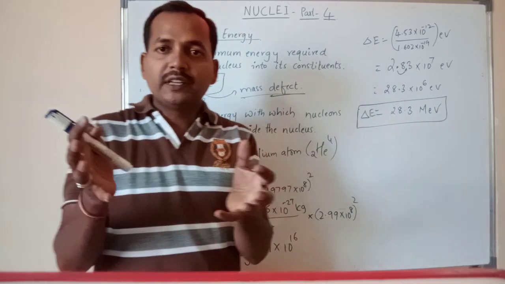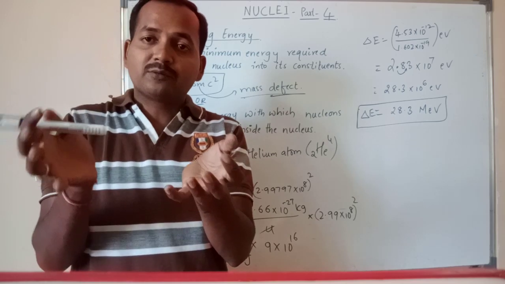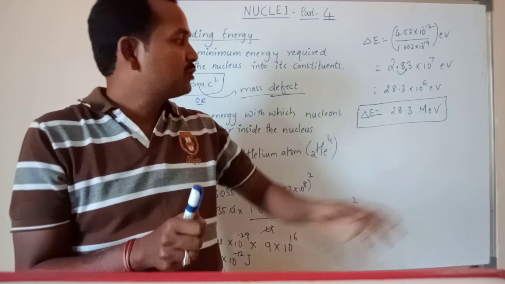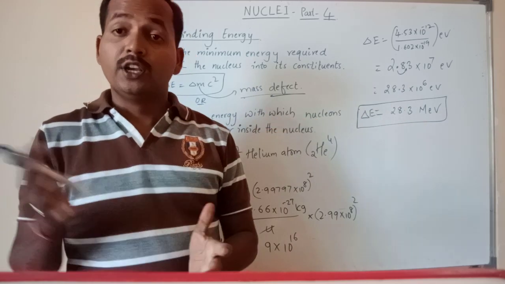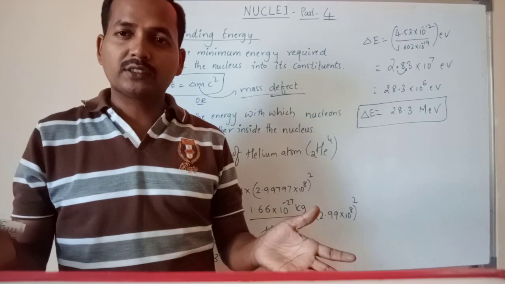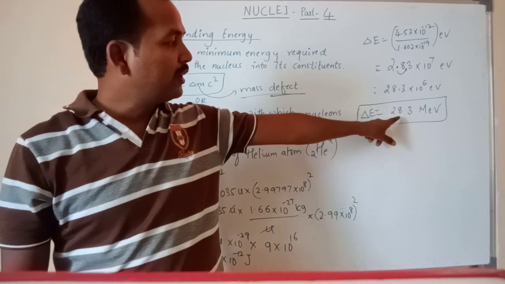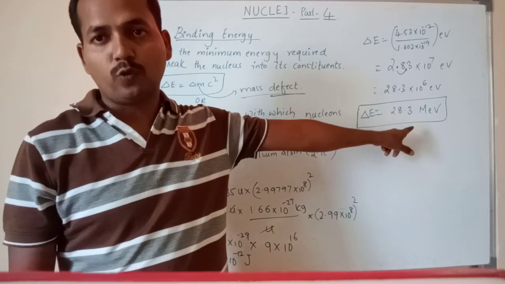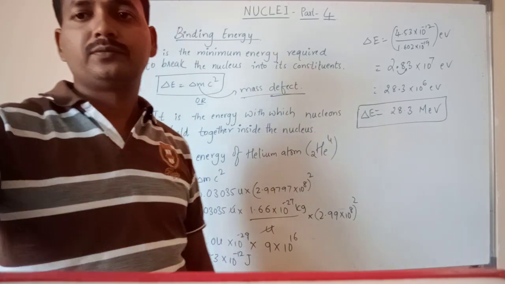Nothing but, during that combination of the nucleus, 2 protons and 2 neutrons, whatever has bound, that means it has an energy of how much? That is 28.3 million electron volt. If you want to break that nucleus into its constituents, you have to supply a total amount of energy, how much? 28.3 million electron volt. This is called binding energy.